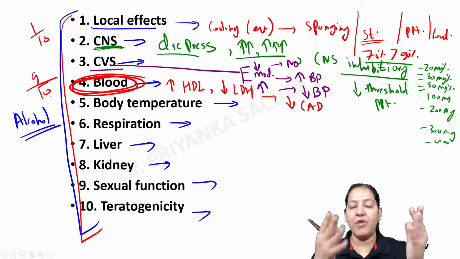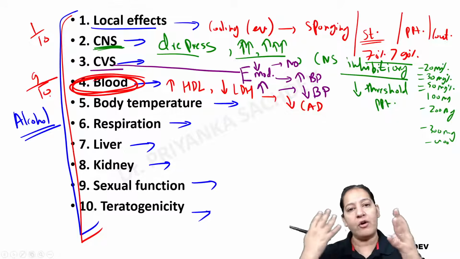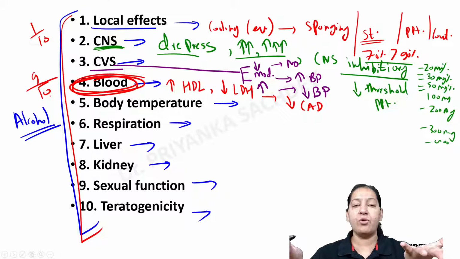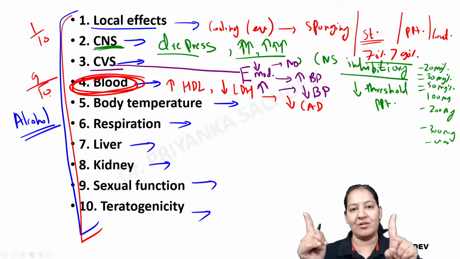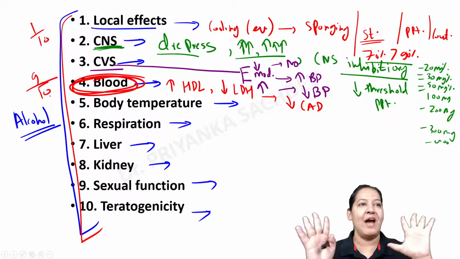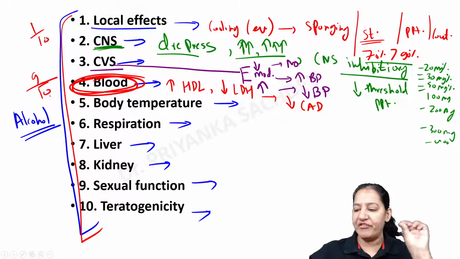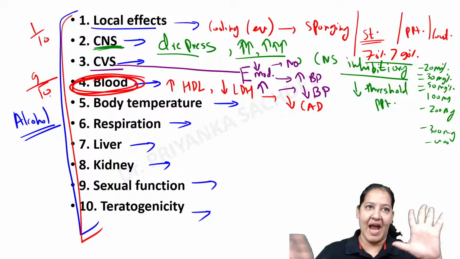So it is not the case that you will start drinking alcohol today because ma'am told us it is good for the heart, it is good for coronary artery disease, so I am at risk of coronary disease, so from today I will drink alcohol. No, it is not the case. Listen, the rest of the 9 things are bad. Have you got it? Only one good thing is the lipid profile. It is shifting the lipid profile towards a good end. So that is the thing.